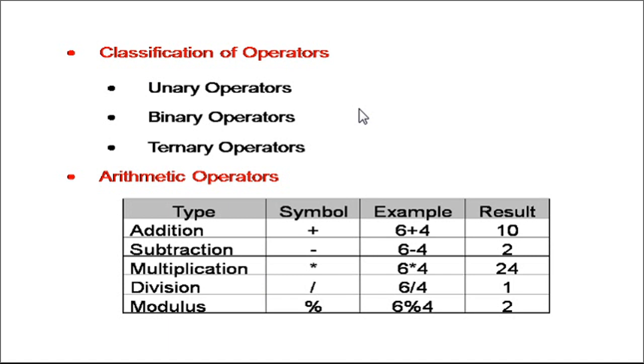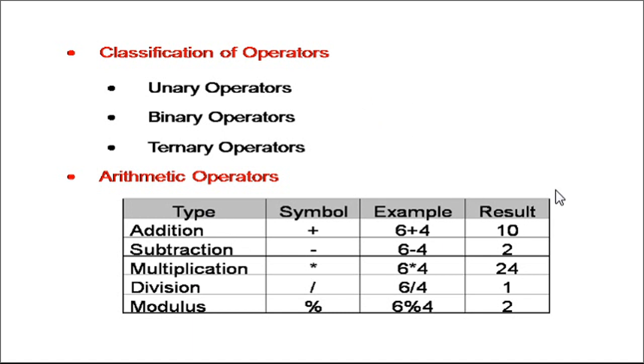Now there is a term called arity of the operator. Arity of an operator is nothing but the number of operands required by that operator. For a unary operator we require one operand, for a binary operator two operands, and for a ternary operator three operands. So arity of a unary operator is 1, of a binary operator is 2, and of a ternary operator is 3.